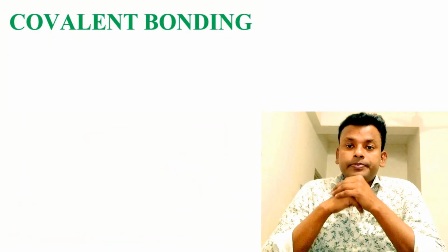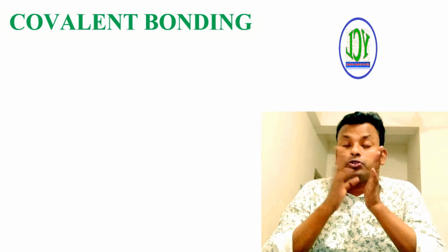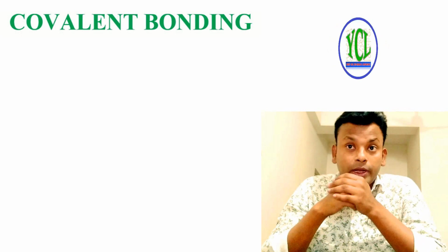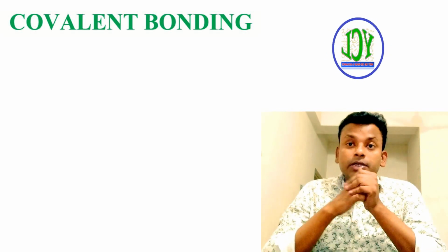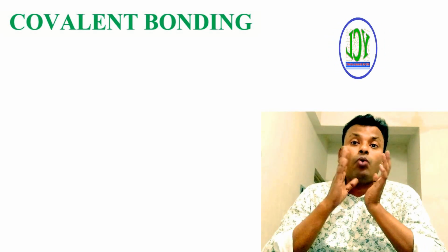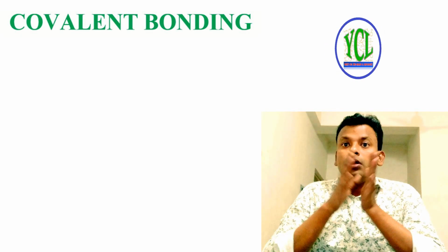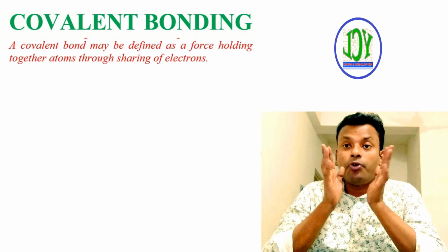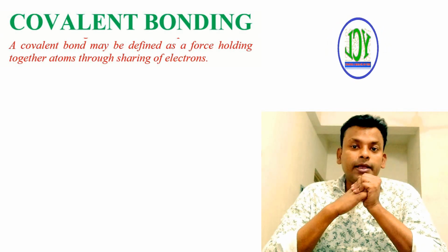Covalent bonding. A covalent bond is formed between atoms of comparable electronegativity. The attractive forces are developed due to the sharing of an electron pair, with each atom contributing one electron to the pair. A covalent bond may be defined as a force holding together atoms through sharing electrons.